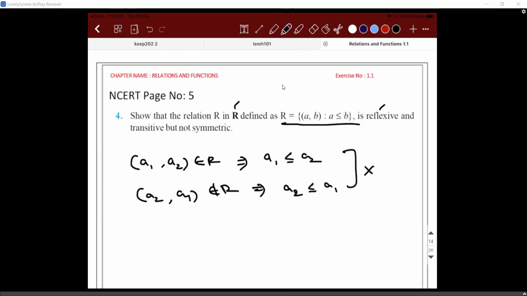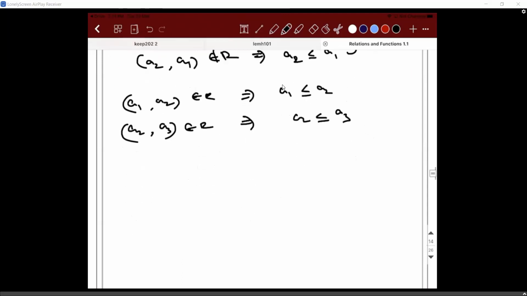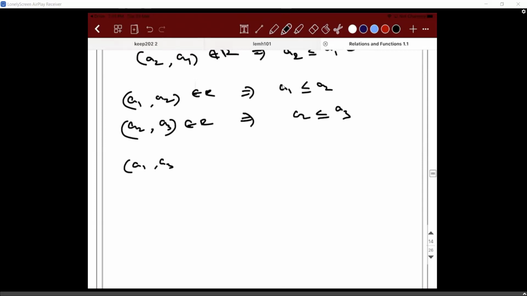What about transitive? (a1, a2) belongs to R, which implies a1 is less than or equal to a2. (a2, a3) belongs to R, which implies a2 is less than or equal to a3. So (a1, a3) also belongs to R, which implies a1 is less than or equal to a3. a1 is here, a3 is here. Right?